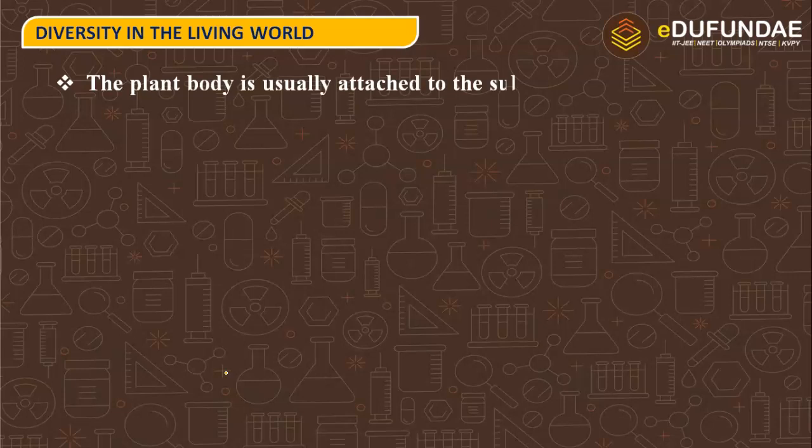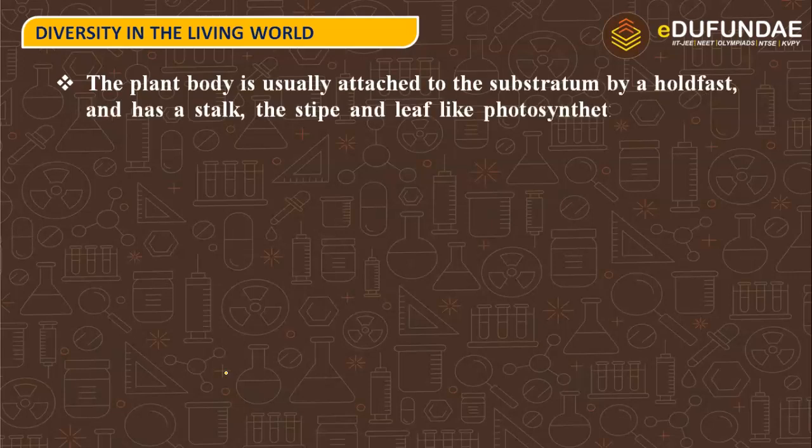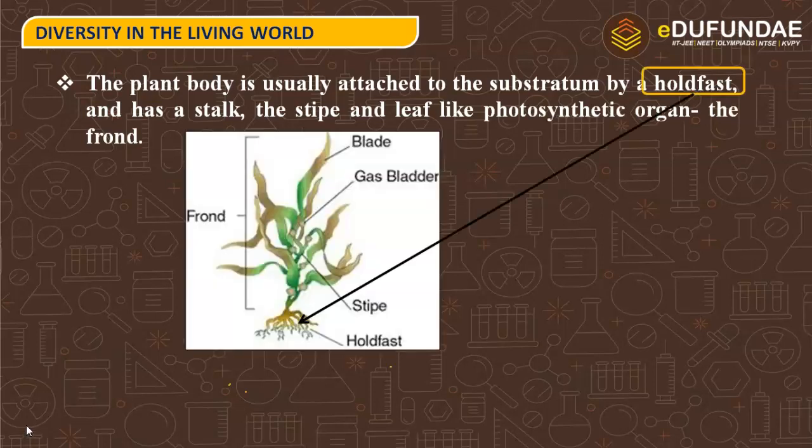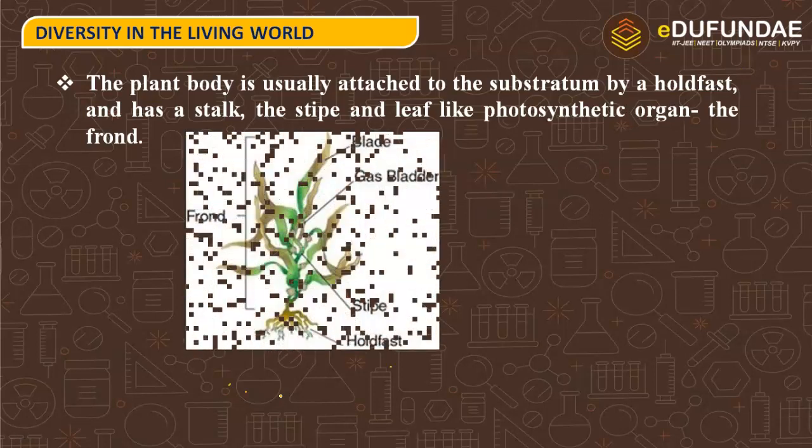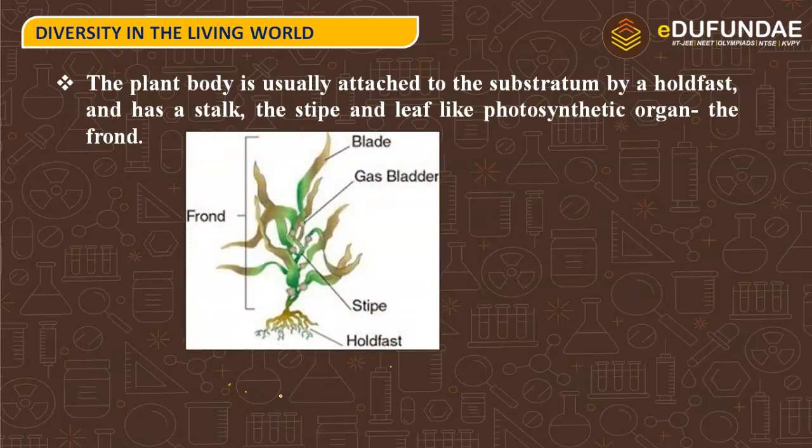The plant body is usually attached to the substratum by a holdfast and has a stalk, the stipe, and a leaf-like photosynthetic organ. So here you can see the structure of the whole plant. First of all we have the holdfast. Holdfast acts as the anchorage, attaching to the substratum on which the algae has to grow. Then we have the stipe. Then the leaf-like photosynthetic organs having the gas bladder as well as the blades, and the whole structure is called the frond. Except the holdfast, the upper part is called the frond.